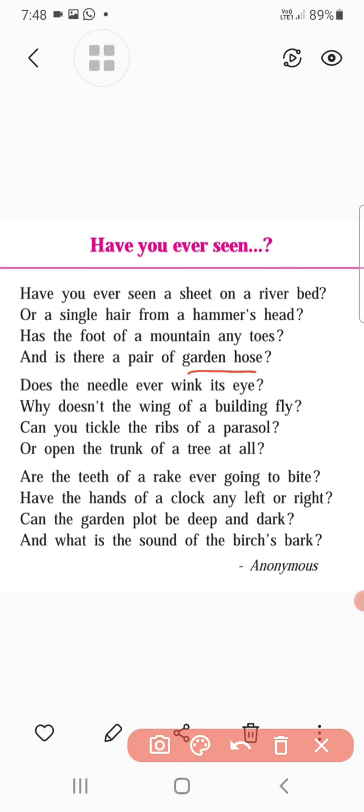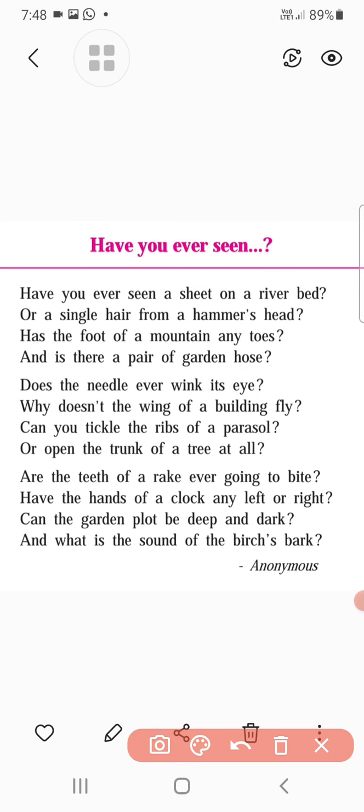So in this way, some words, foot, hammer's head, river bed, are words which have more than one meaning, therefore it is one example of homograph, or we can also say it's a play on words. Understand? Therefore it is also one example of pun.